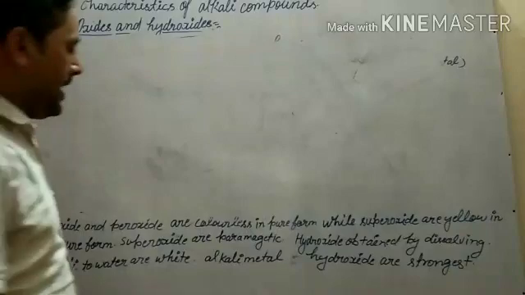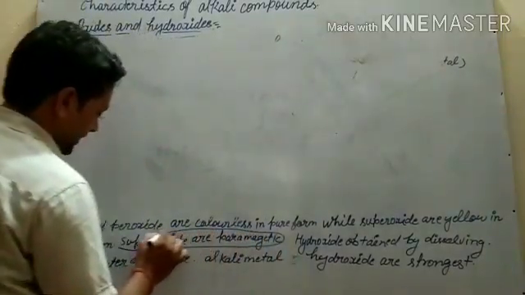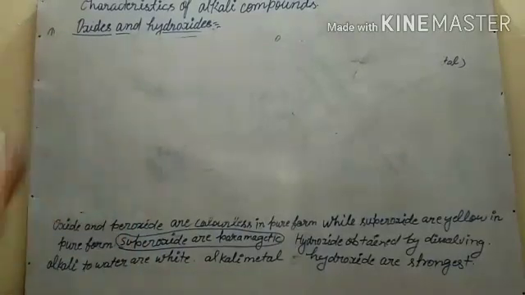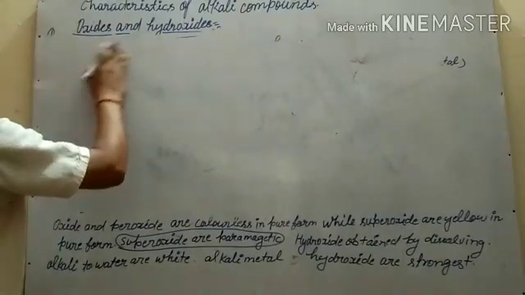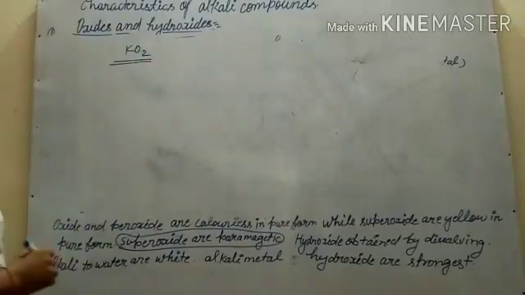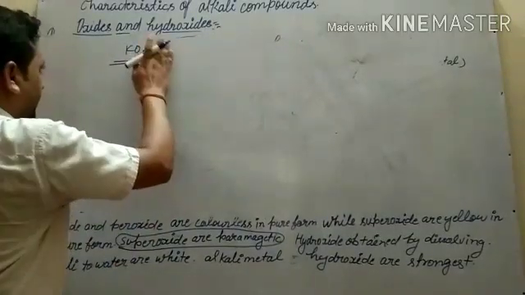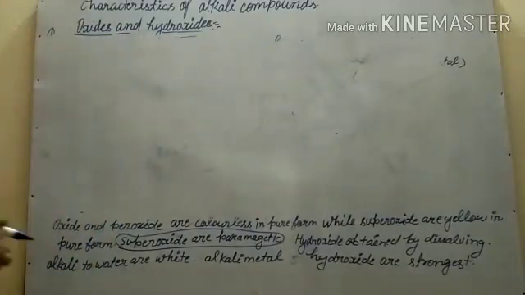Superoxides are paramagnetic, very important. So if we write KO2, it is a superoxide. I have given one idea by which you can identify oxide, superoxide and peroxide.